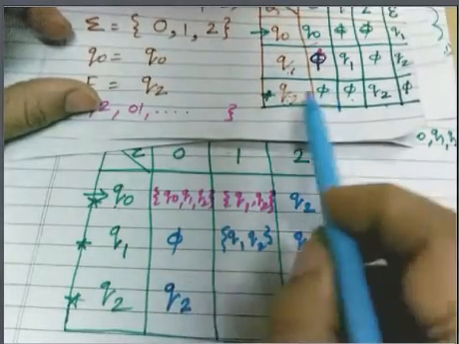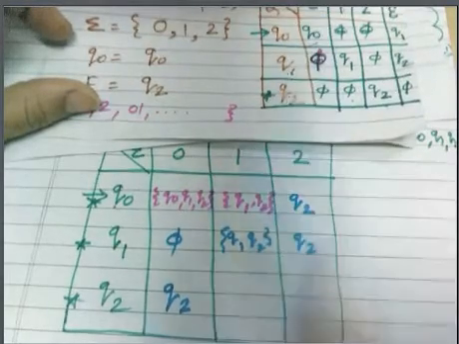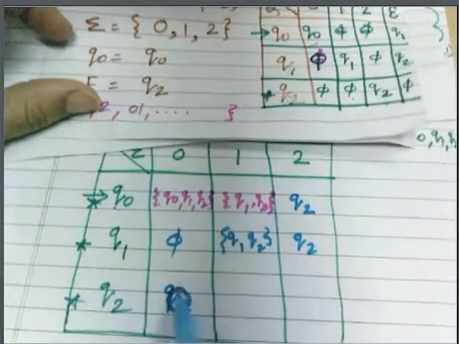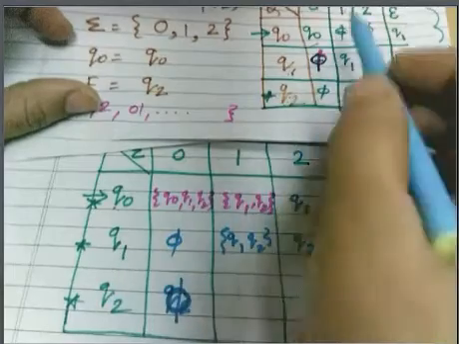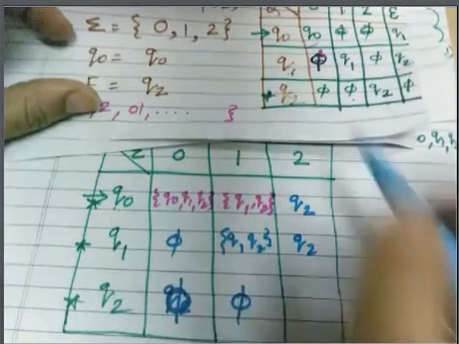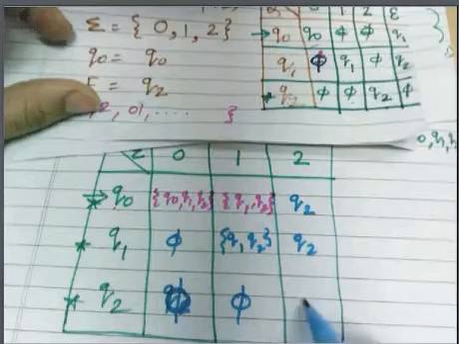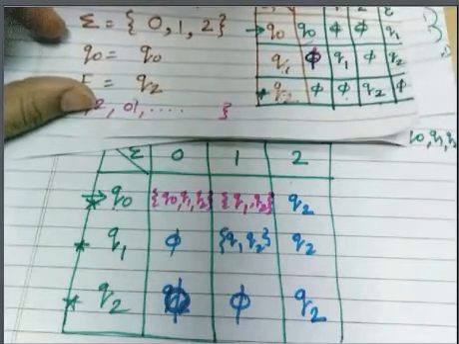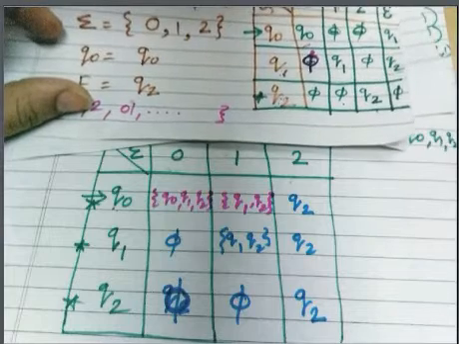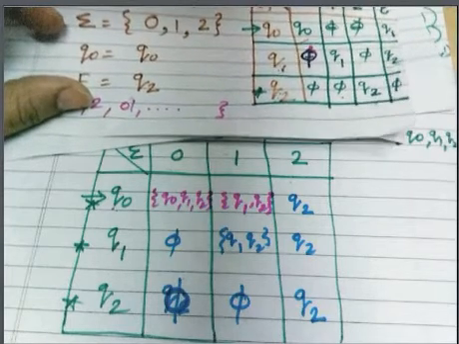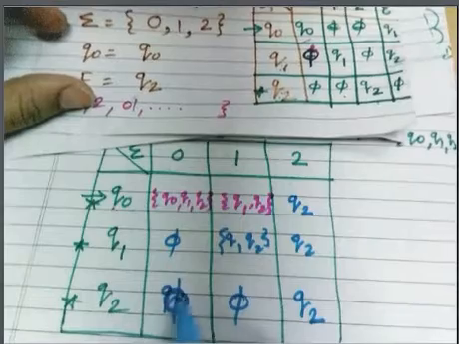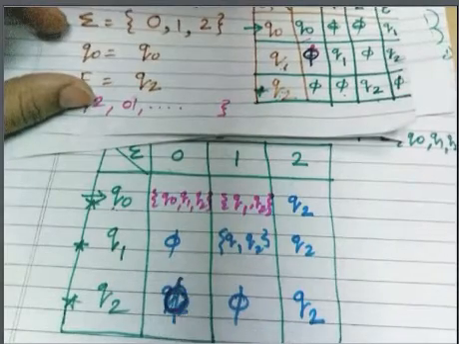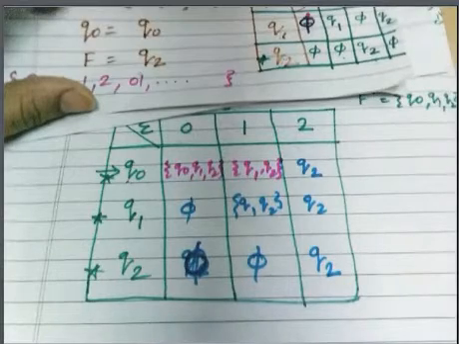So Q2 on 0 goes nowhere, Q2 on 1 goes nowhere, and Q2 on 2 goes to Q2. So this will be your final transition table. You verify it. We can discuss it in the next lecture if you feel that something has gone wrong. So I am expecting the corrections.